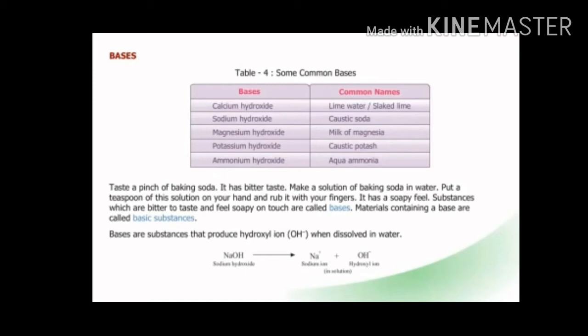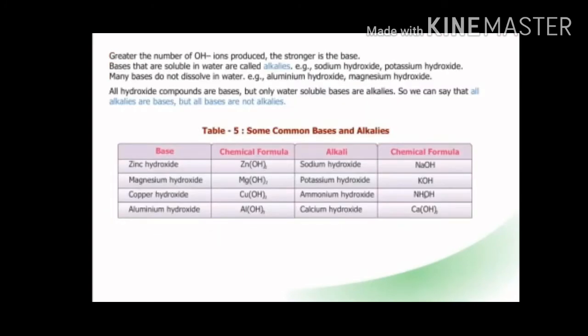Now the basic substances, when they dissolve in water, also produce ions. For example, sodium hydroxide, when it dissolves in water, produces sodium ion and hydroxyl ion. Hydroxyl ion gives its basic property. Just like acid, greater the number of hydroxyl ions, stronger is the base. In acid, greater the number of hydrogen ions, stronger is the acid. In bases, greater the number of hydroxyl OH ions, the stronger is the base.